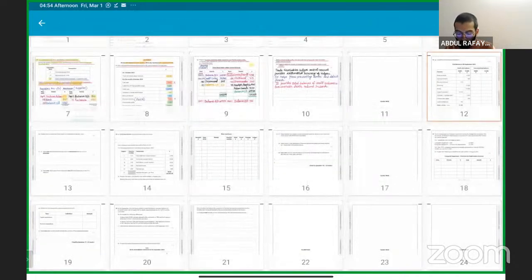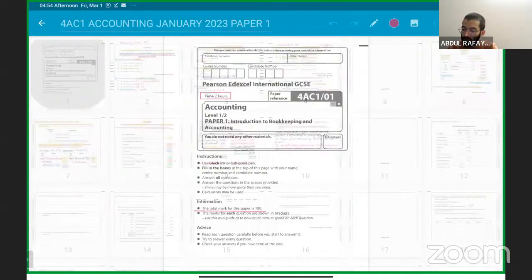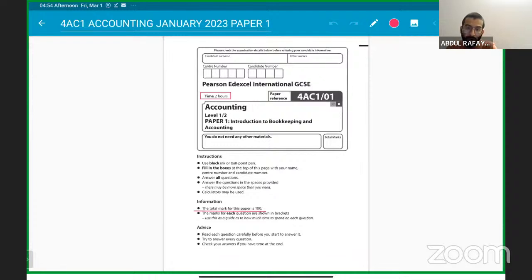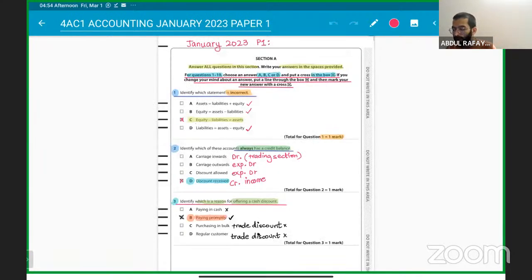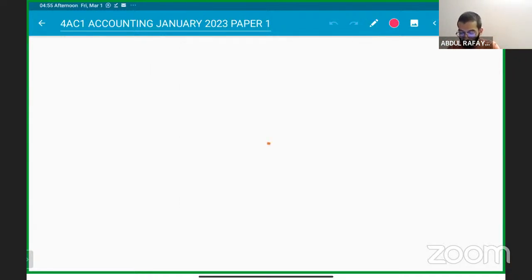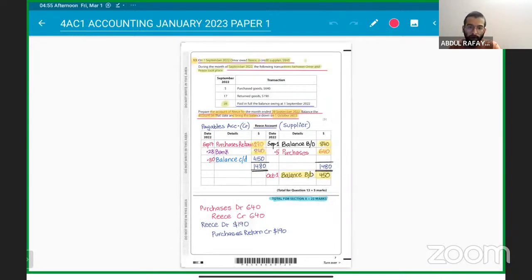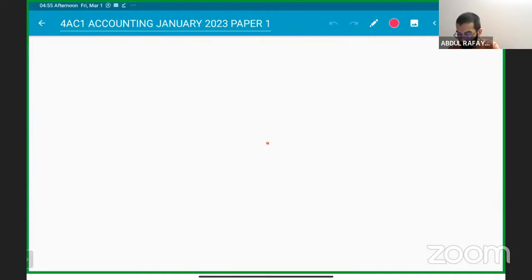So, as we have already finished, we were doing the Edexcel past papers. We were doing the January 2023 paper. Okay, let's write it down as well. So, sir, this is January 2023, and paper two we have already done. Paper one we were doing of January, in which we have already done the MCQs. Question number 1 till 10 were the MCQs. Then 11 to 15 were some other small parts that we have to do for 5 marks.